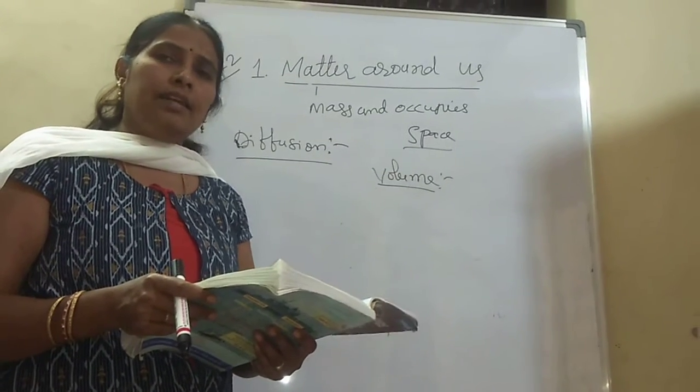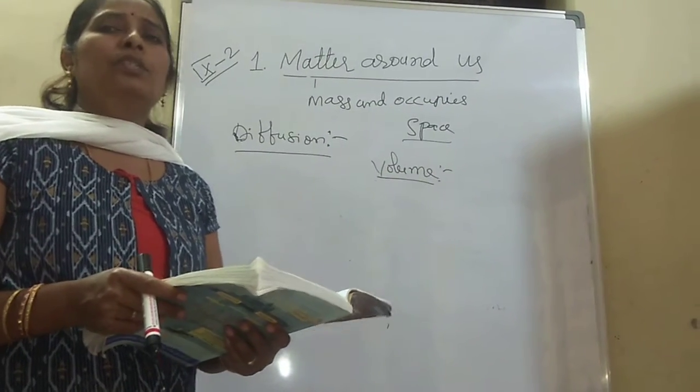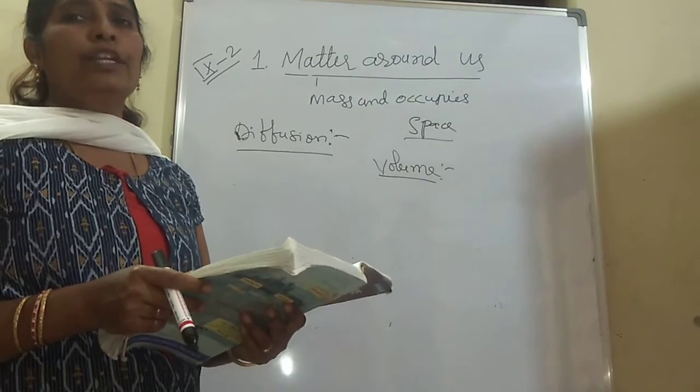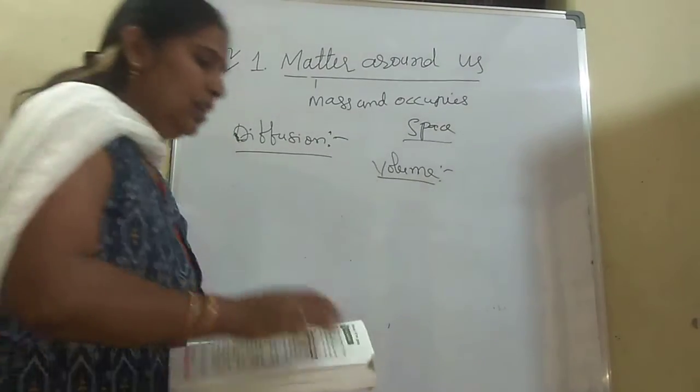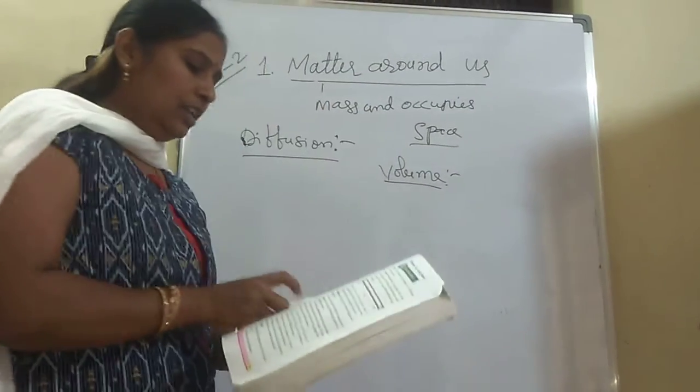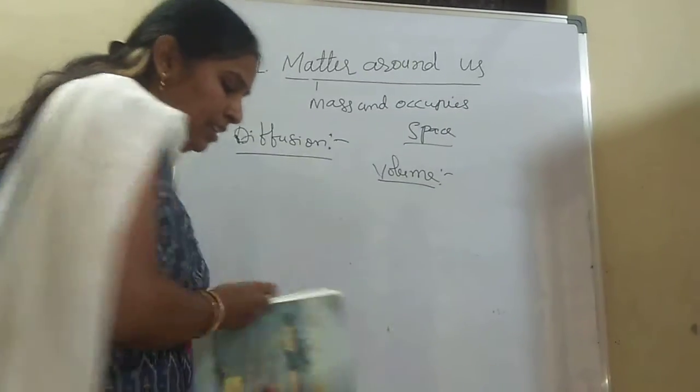Diffusion occurs in gases. Does it follow in a liquid or not? We are going to discuss that now. Let us see how diffusion occurs, observing the diffusion in liquids.